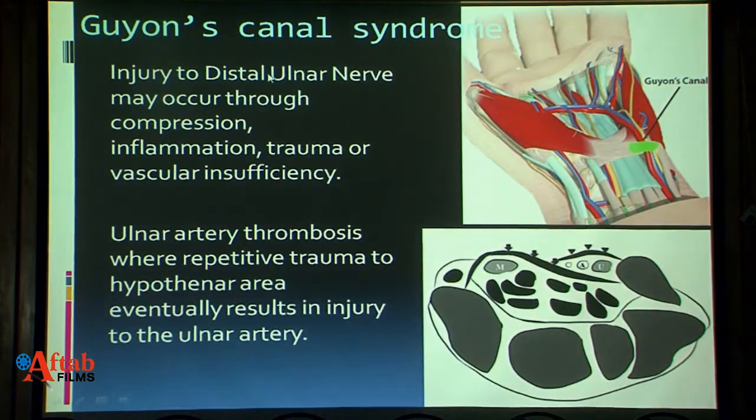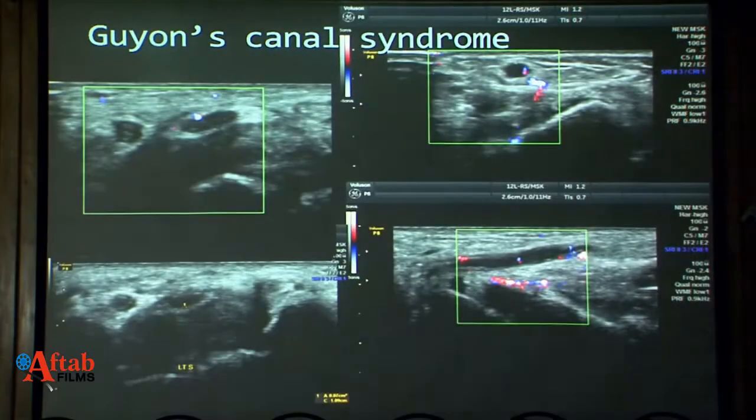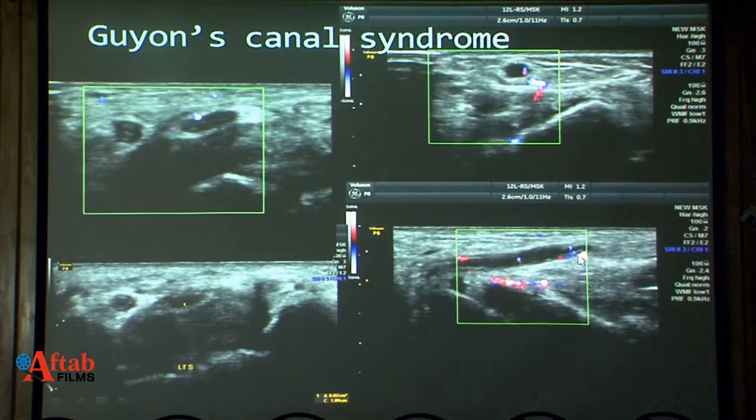Madam mentioned Guyon's canal, and Guyon's canal syndrome is injury to the distal ulnar nerve, which may occur through compression, inflammation, trauma, or vascular insufficiency. Ulnar artery thrombosis, where repetitive trauma is there, eventually results in injury to the ulnar artery and leads to thrombosis or aneurysm. As in this case, there is ulnar artery thrombosis and ulnar neuropathy. So this is Guyon's canal syndrome.